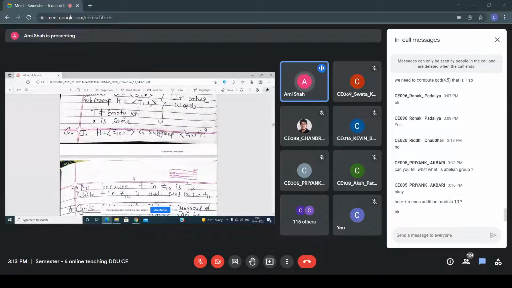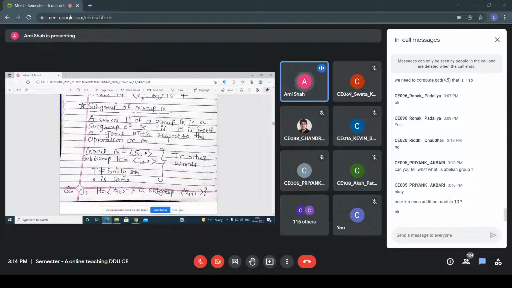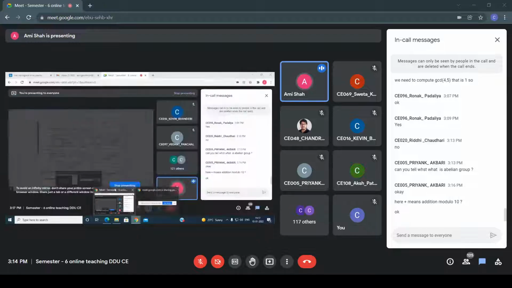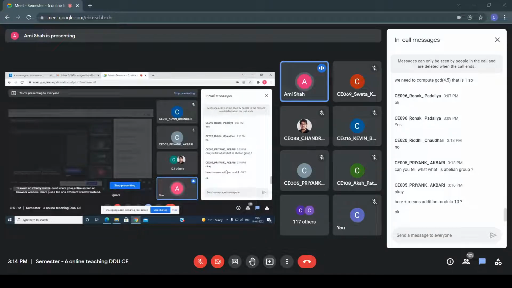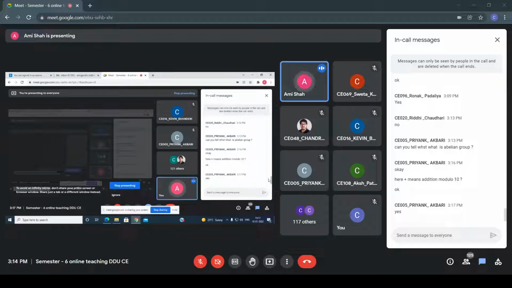Listen, here you can say that it is not a subgroup. Why? Because the plus in Z10 is addition modulo 10, while the plus in Z12 is addition modulo 12. And here the condition is that the set is not equal to the empty set, as well as the operator must be the same. But here it is addition modulo 10, and here it is addition modulo 12. And that's why you can say that H is not a subgroup of this group. Is it clear, Priyank? What about others? Is it clear?